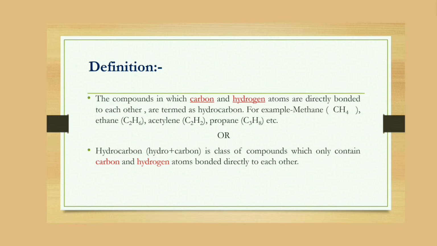A few examples of hydrocarbons are methane, ethane, acetylene, propane, having chemical formulae CH4, C2H6, C2H2, C3H8 respectively. Now let's have a look at the Lewis structure of these hydrocarbons in our next slide.